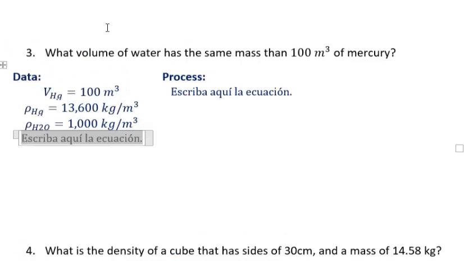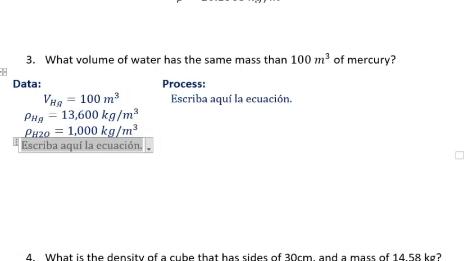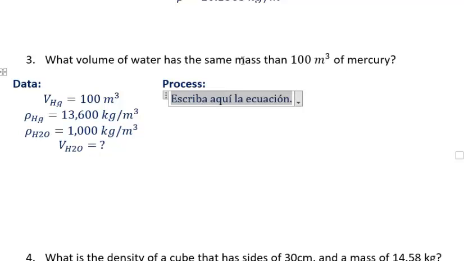What I'm trying to find is the volume of that specific water. So I'm looking for the volume of that H2O. I don't know the volume. But there is something that links both situations. What is linking both of them? That they have the same mass. So I can find the mass first because that's the link that's going to help me to connect both pieces of information. So how do you find mass?